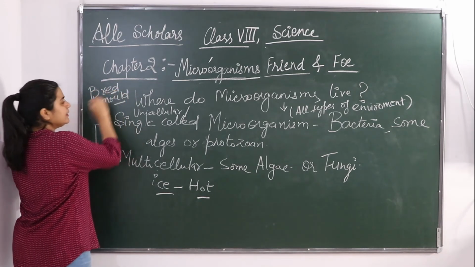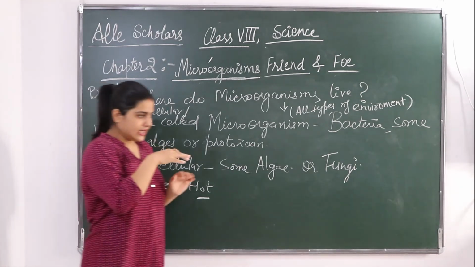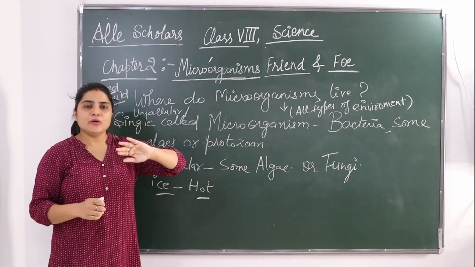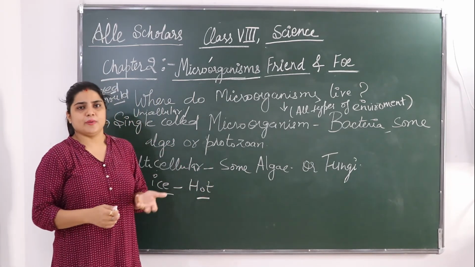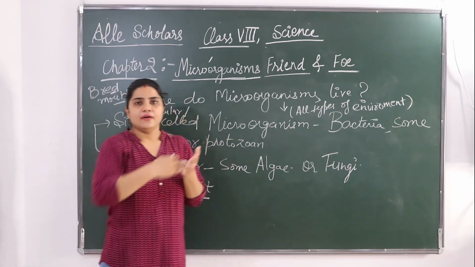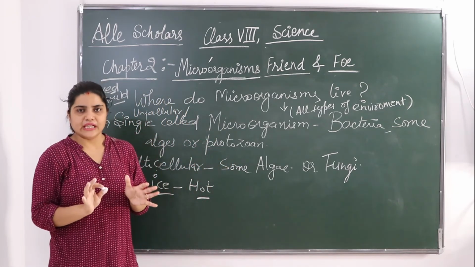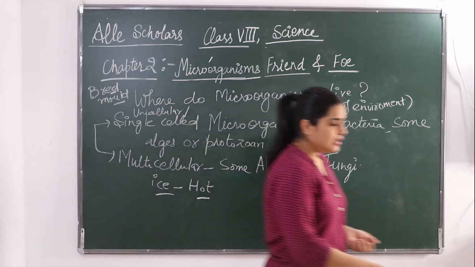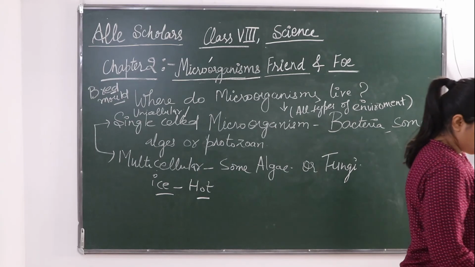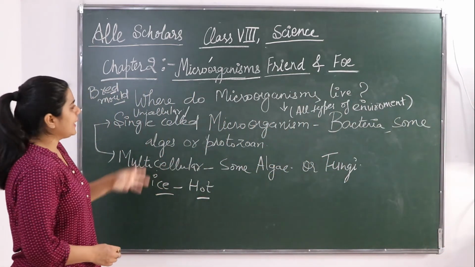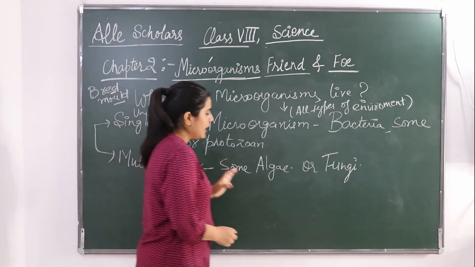On the bread they grow. इसी तरीके से ऐसा भी हो सकता है कि किसी और ऑर्गेनिज्म पे ये ग्रो कर रहे हैं. But although they exist freely, they are growing either on some surface or on some other organism. So this was about where these microorganisms live.